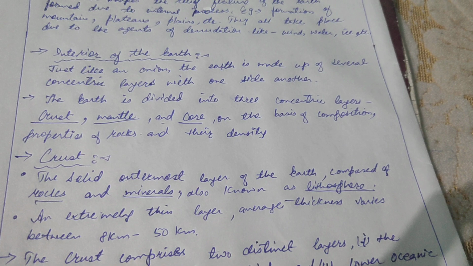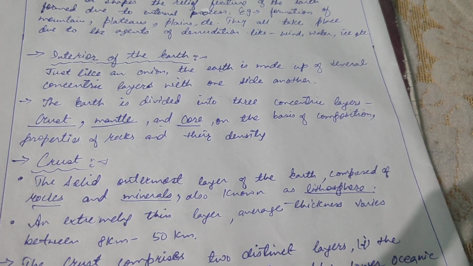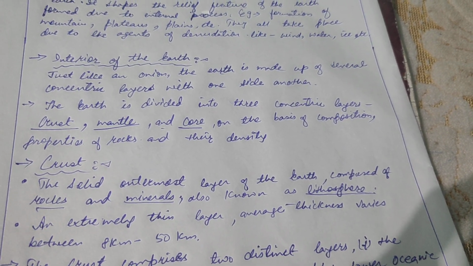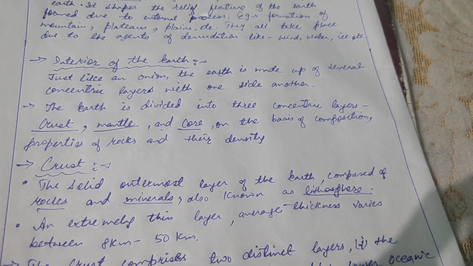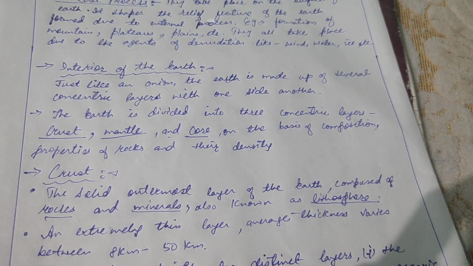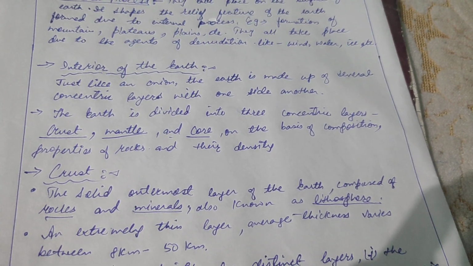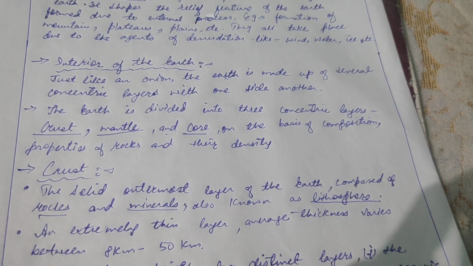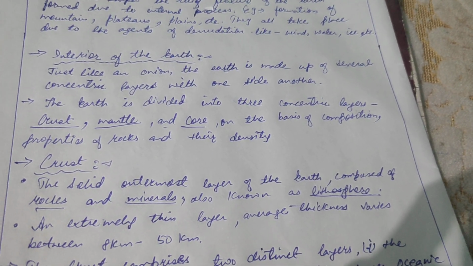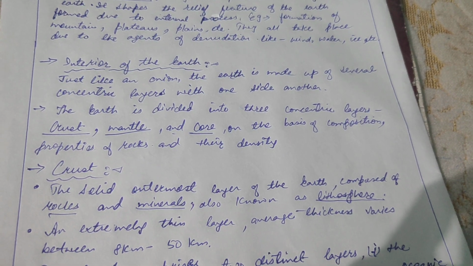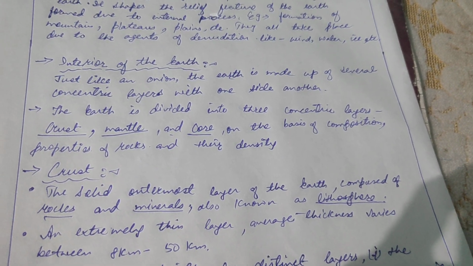It means it ranges from 8 kilometer to 50 kilometer. It's an average thickness.